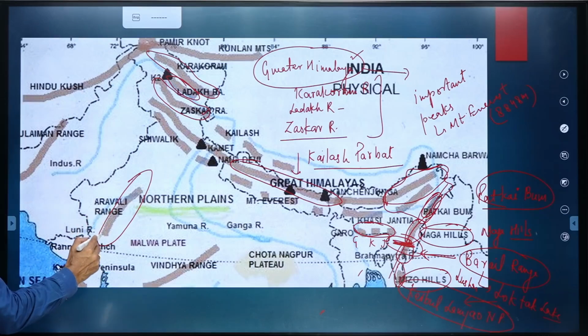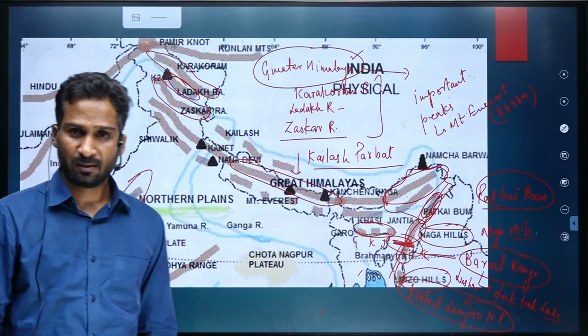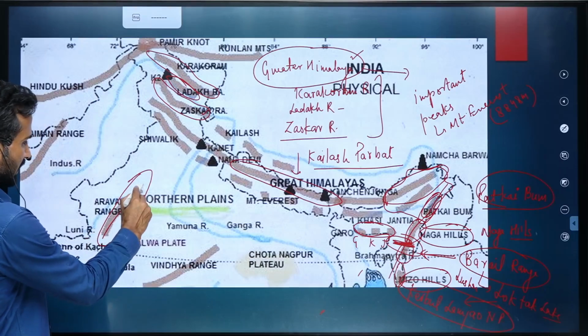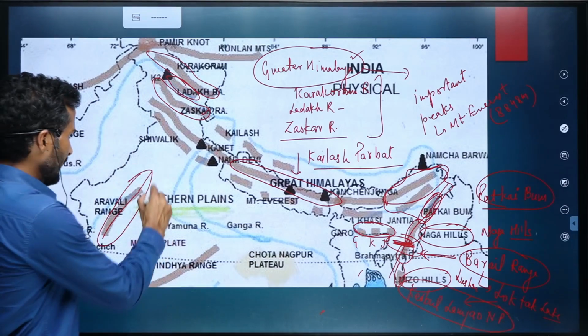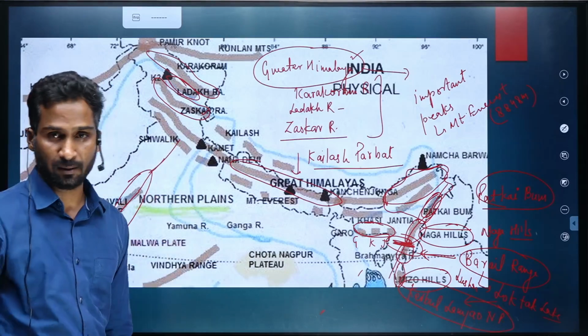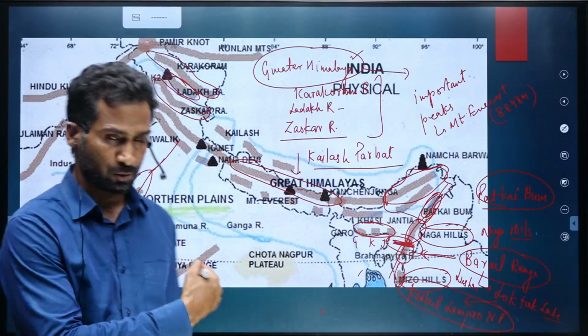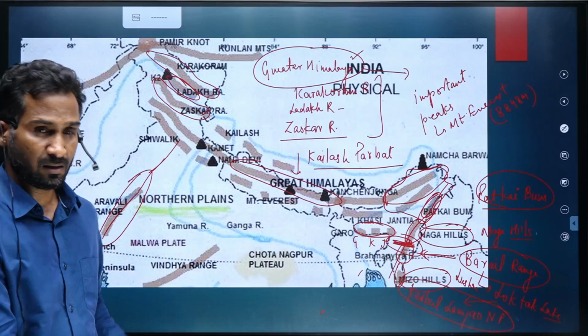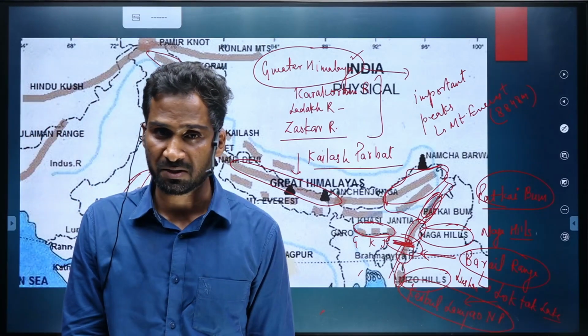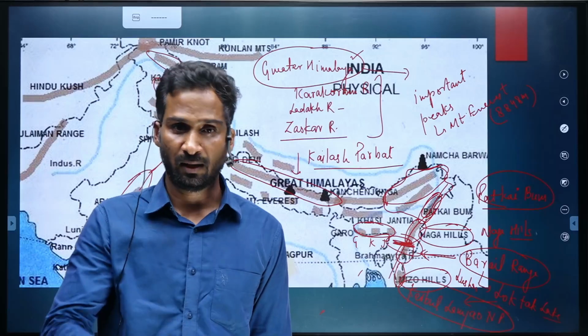This mountain range extends from some parts of Gujarat, then passes through Rajasthan, then reaches Delhi, and ultimately extends up to Haryana. So Aravali passes through a number of states, starting from Gujarat, then Rajasthan, Delhi, and then Haryana.